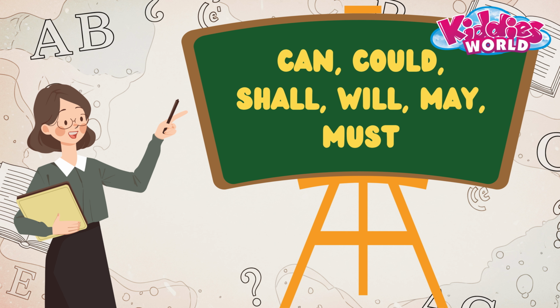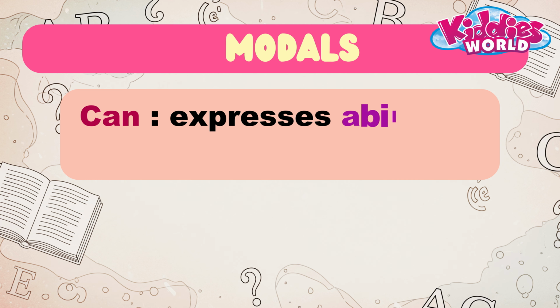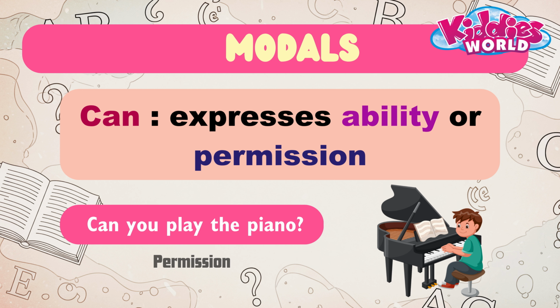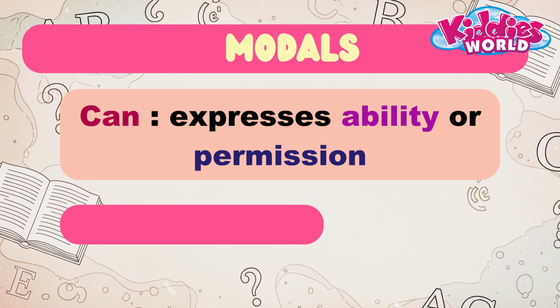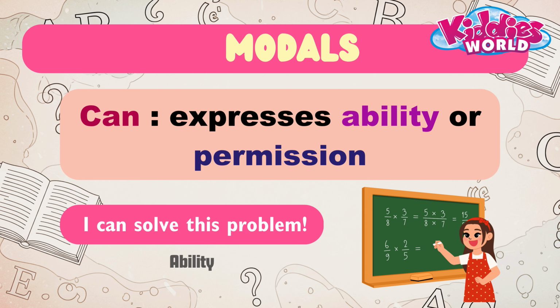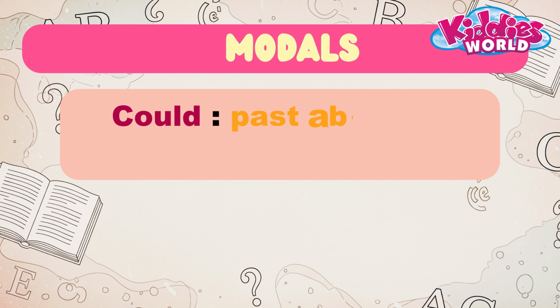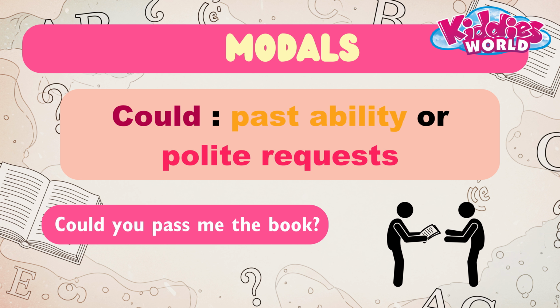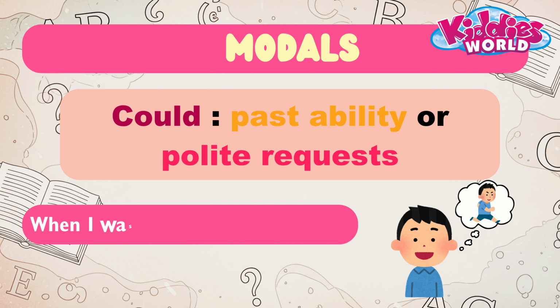Let's understand how we use these modals. Can expresses ability or permission. Example, can you play the piano? Permission. Example, I can solve this problem. Ability. Could, past ability or polite requests. Example, could you pass me the book? Example, when I was young, I could run fast.